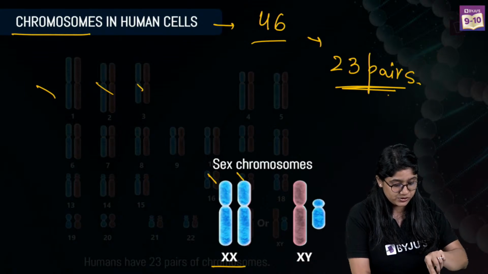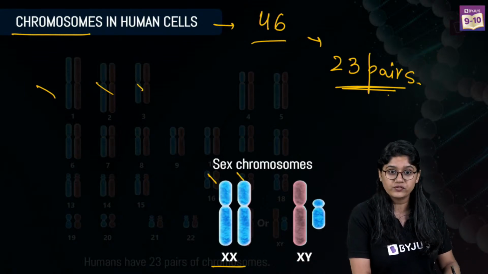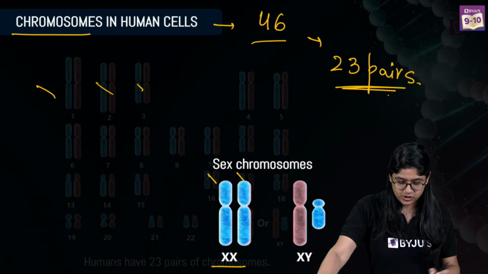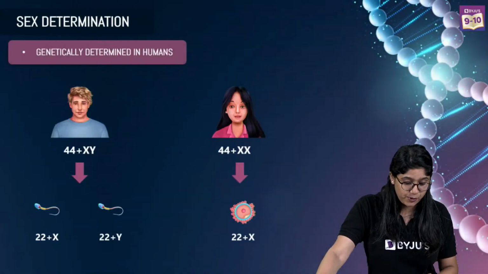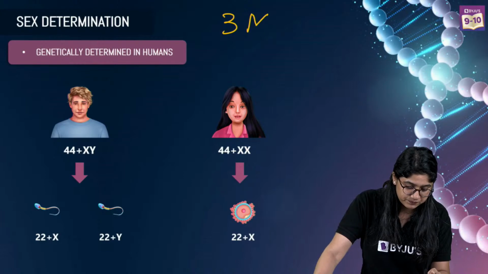And that helps us determine the gender of the individual. So let's understand this, a very, very important concept for 3 marks.